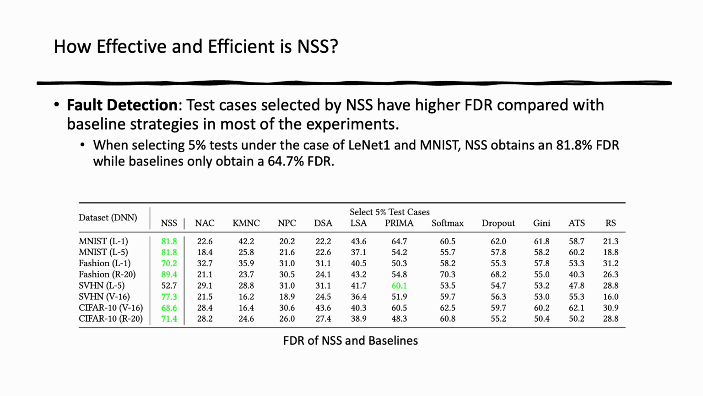NSS achieves a higher fault detection rate compared to the baseline selection strategies in most experiments. For example, when selecting 5% of the test cases for MNIST with LeNet1, NSS obtains an 81.8% FDR, while the best baseline only obtains 64.7%.